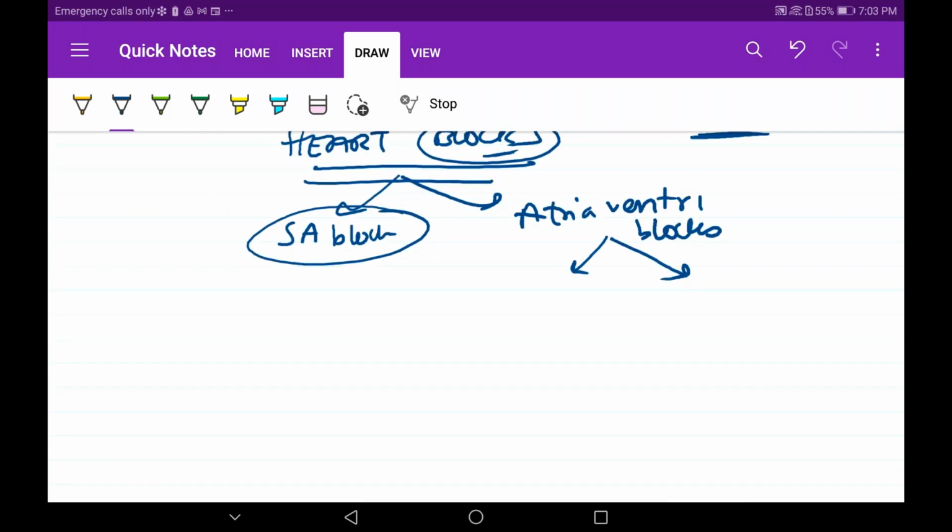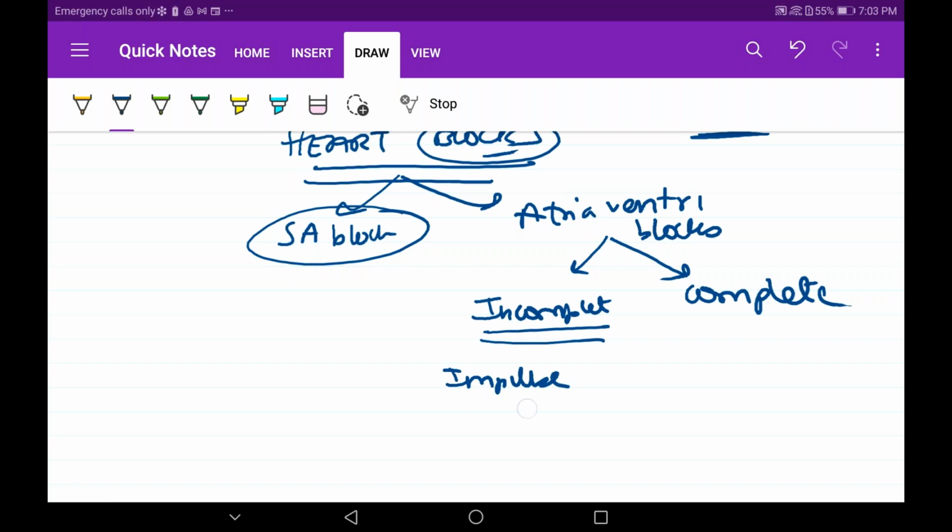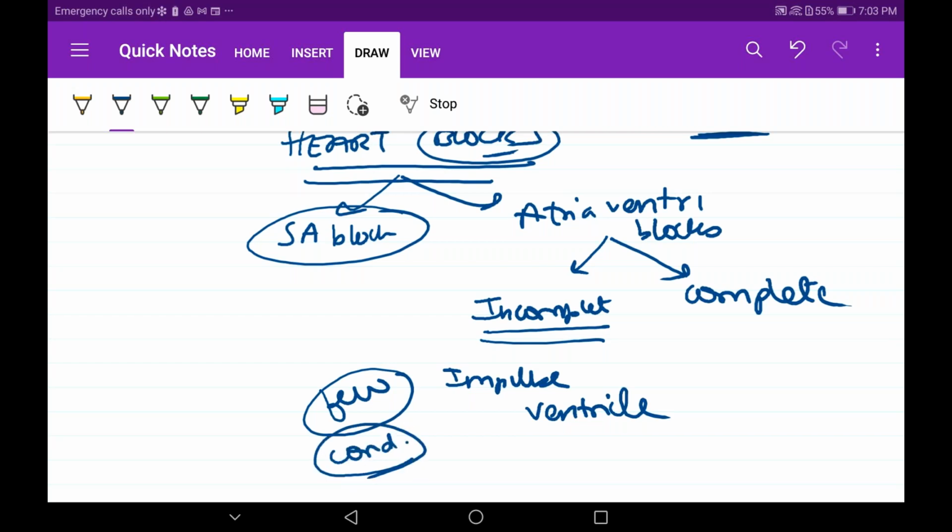In atrioventricular blocks, we have incomplete and complete blocks. What do I mean by incomplete and complete blocks? Incomplete blocks means the impulse is reaching the ventricles, but only a small amount of the impulse is reaching. Otherwise, there's a separate conducting system which has been created. Something like this is happening.